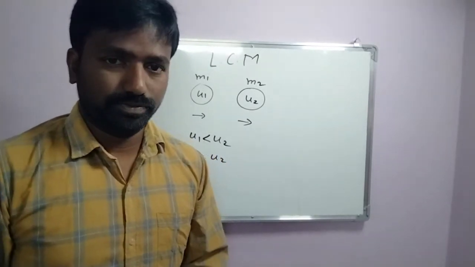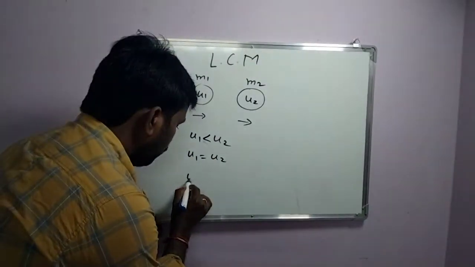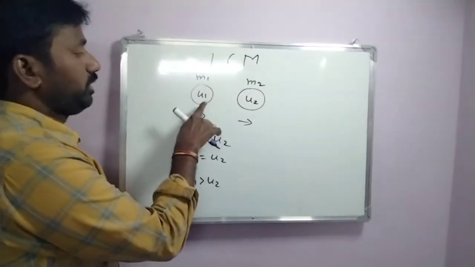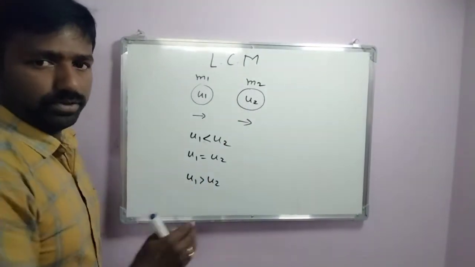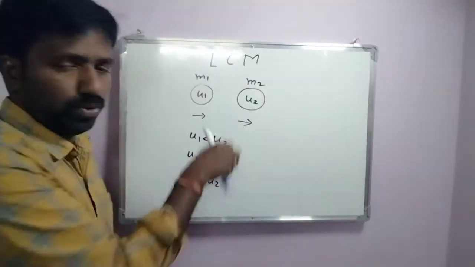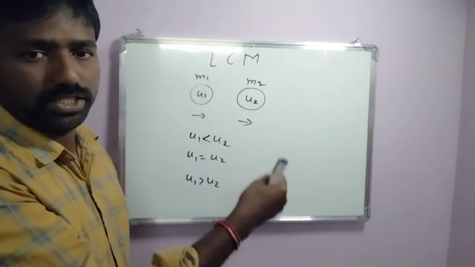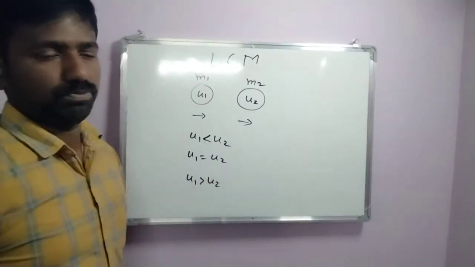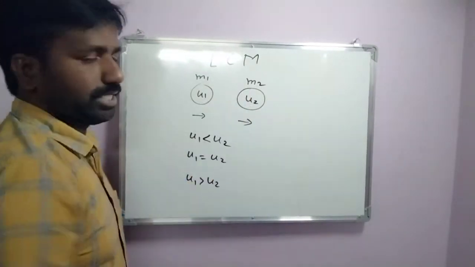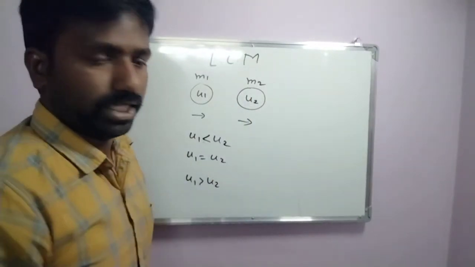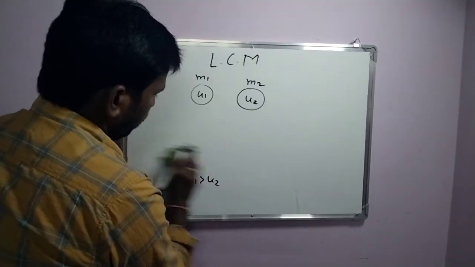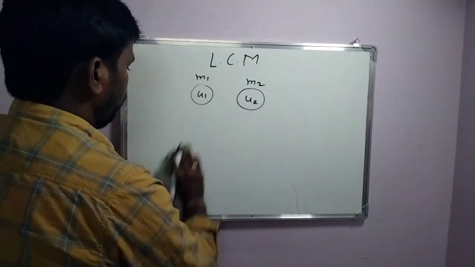If the first body's velocity is greater than the second body's velocity, then there might be a chance to hit each other. So a collision takes place when u1 is greater than u2.